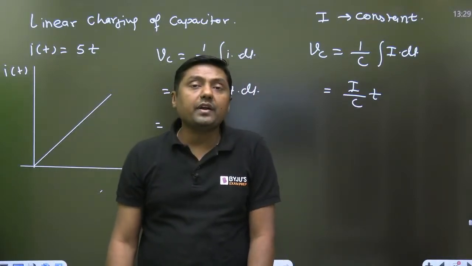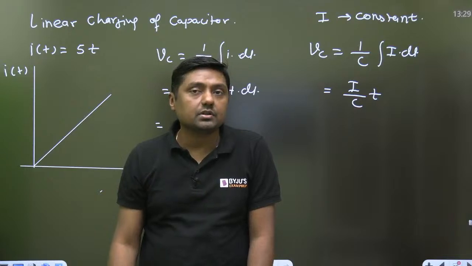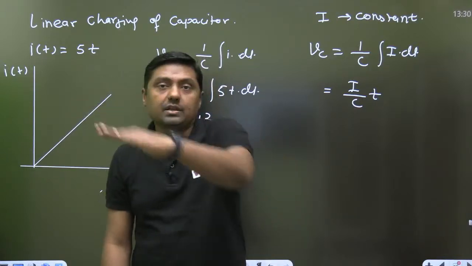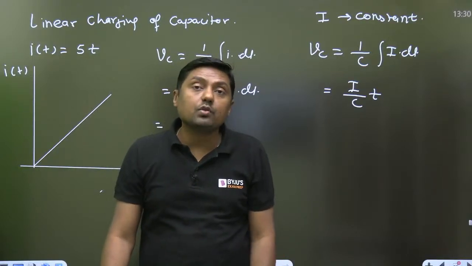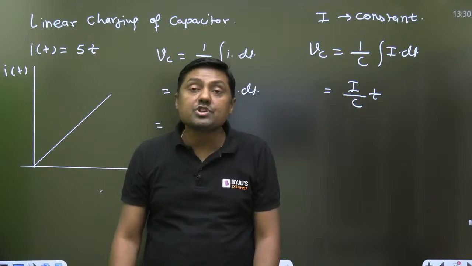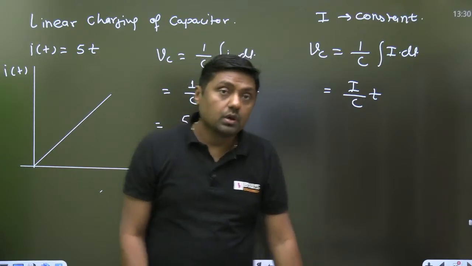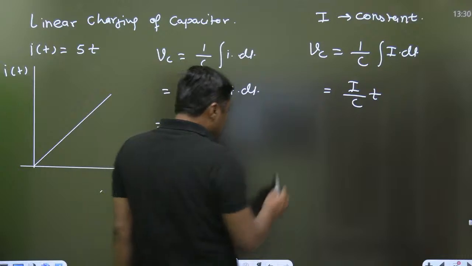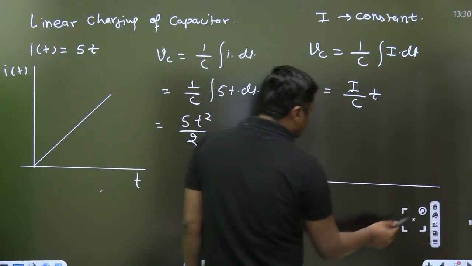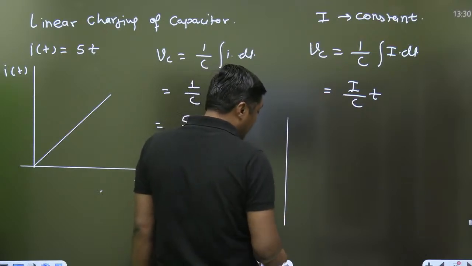When we provide the constant current, the capacitor will charge linearly, and that is the concept used in analog to generate the triangular wave, because we want linear charging of the capacitor.